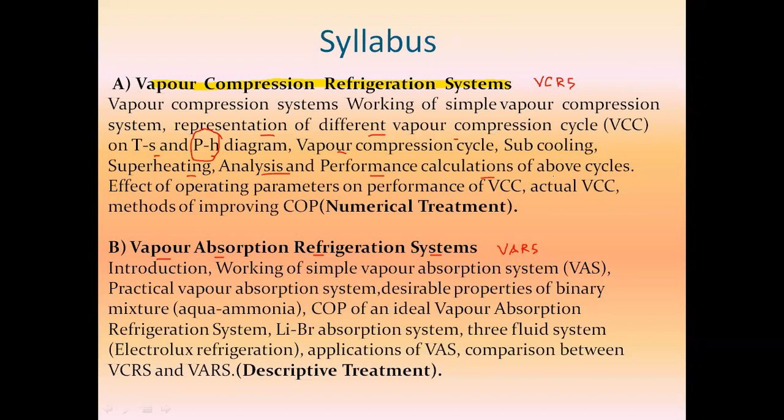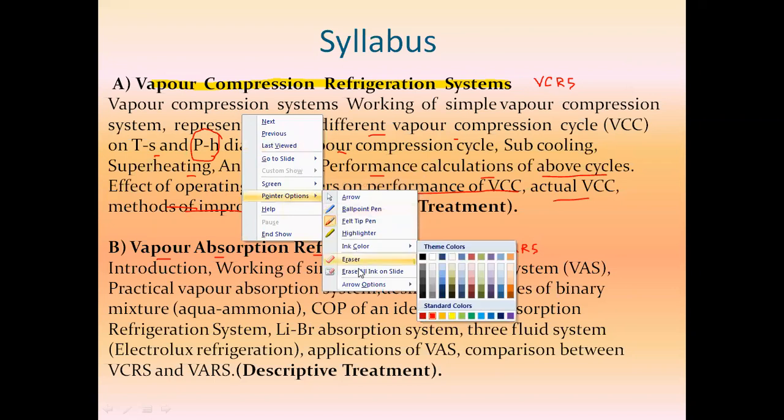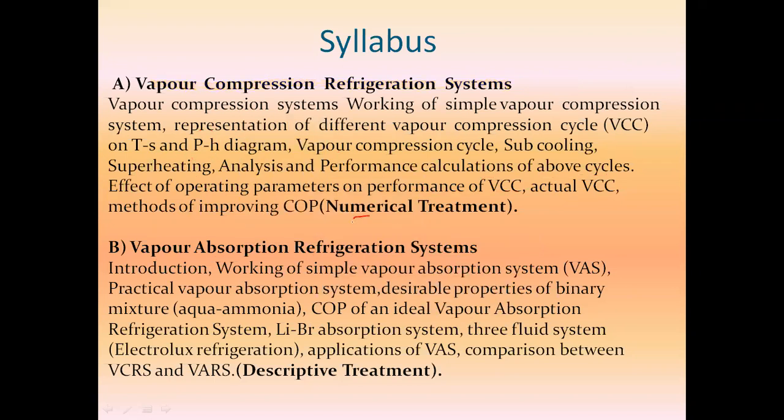Analysis and performance calculation of the above cycles, that is, whatever subcooling and superheating cycles we are going to study, we have to analyse them as well as calculate the performance. Then effect of operating parameters on the performance of VCC, then actual VCC and methods of improving the COP. These are the points we have to study under topic A, the vapor compression refrigeration system. Numerical treatment is also there. That means we have to solve numericals based on vapor compression refrigeration system by using the PH and TS diagrams.